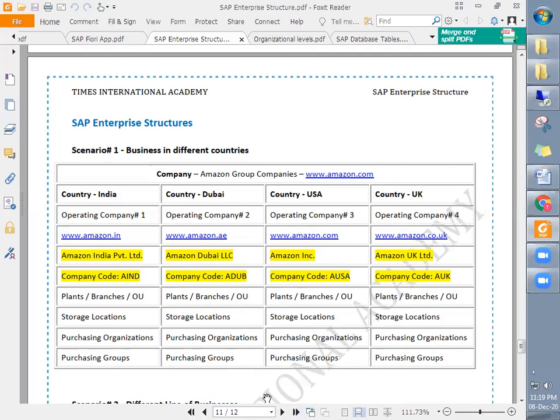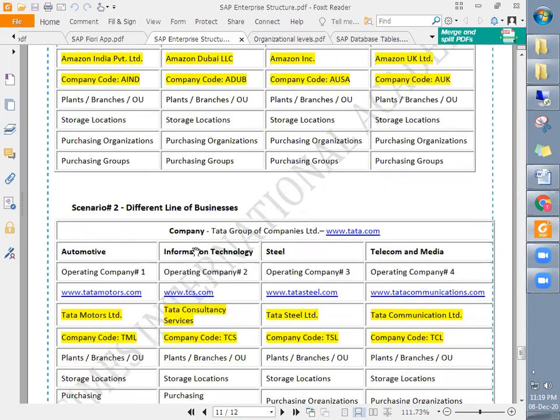Sir, I want to ask one question. Yeah, please go ahead. Sir, what is the role and status of the subsidiaries in this enterprise structure? Yeah, so this is a really good question. I really appreciate it, because I think most of the time this question comes. So the subsidiaries are nothing but, you say these are the subsidiaries, right? Subsidiaries of Amazon in India, subsidiaries of Amazon in Dubai. Similarly, subsidiaries, for example, of Tata Group is automotive and all.